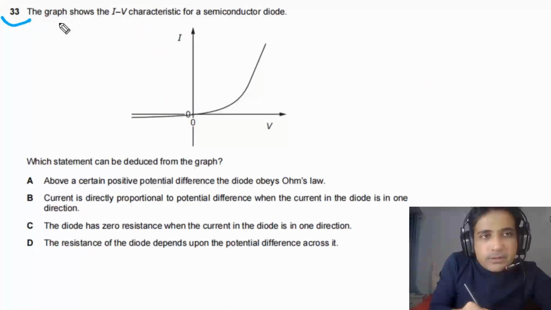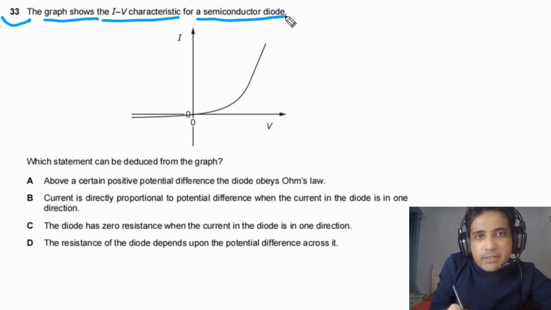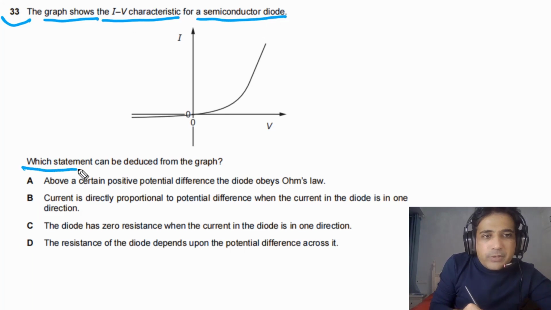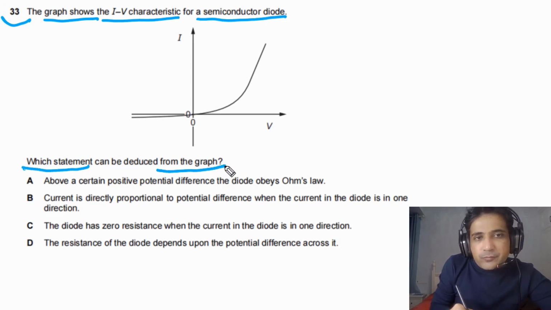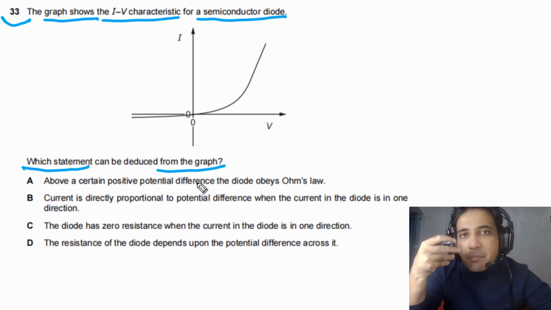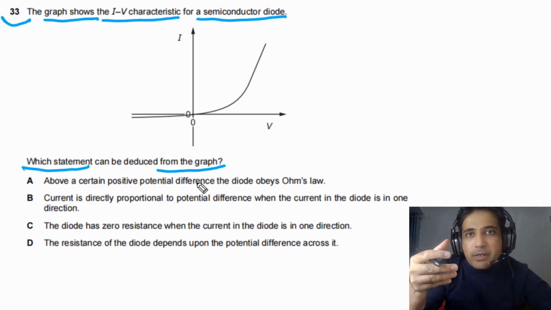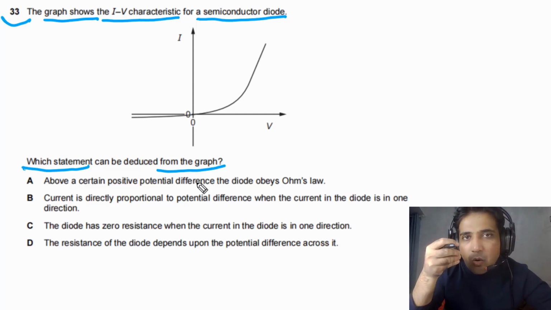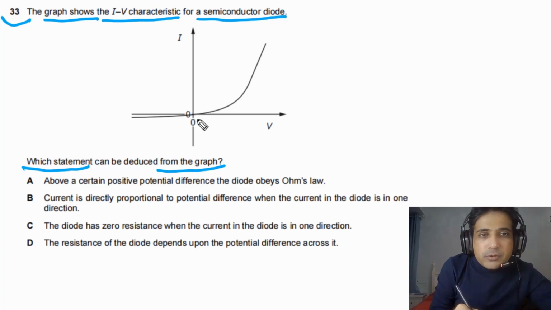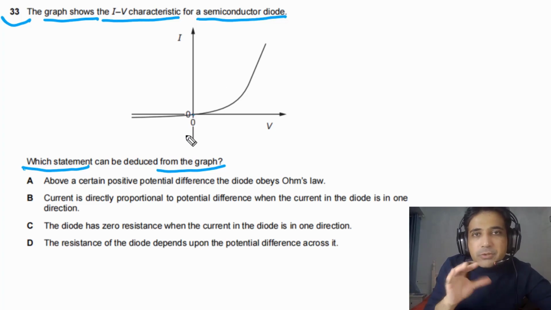For this question, it is given to us the graph shows the IV characteristic for a semiconductor diode. Which statement can be deduced from the graph? This question is simply about understanding of this graph. If we have clear understanding of this graph, we can answer this question very quickly. Let's try to understand a little bit about this graph first of all.